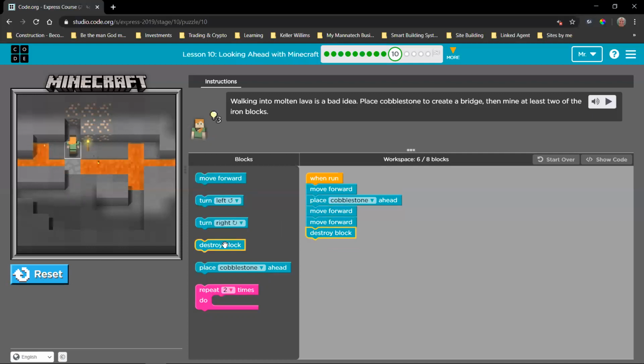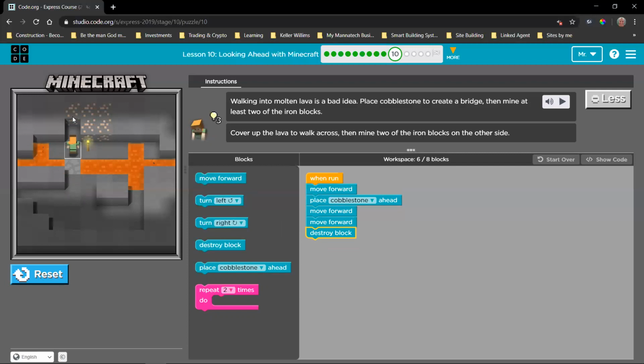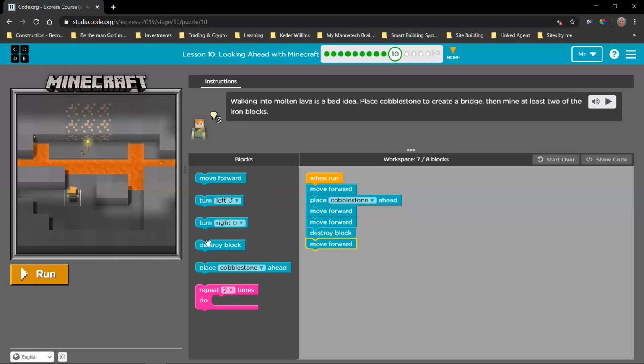Okay, we've done that. But now we see we want to do that one more time. So we can either add two more blocks by saying move forward again, just reset this, and destroy block again. Now we are still within our 8 blocks here, so this code is fine. Or we can just add a single repeat for this sequence here. We can say do that twice.